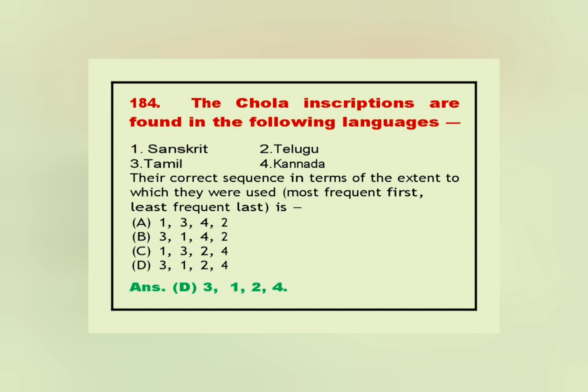184. The Chola inscriptions are found in the following languages: 1. Sanskrit, 2. Telugu, 3. Tamil, 4. Kannada. Their correct sequence in terms of the extent to which they were used, most frequent first, least frequent last, is. Answer. D. 3, 1, 2, 4.